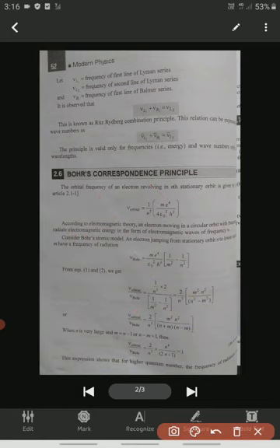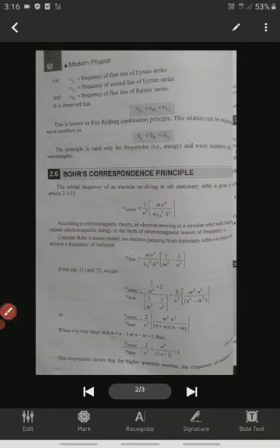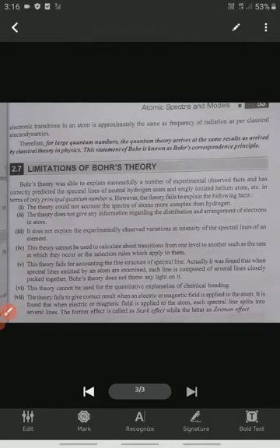What is the meaning of the last formula? For large quantum numbers, the quantum theory arrives at the same results as classical theory in physics. So here the electron transition in the atom gives approximately the same frequency of radiation as per classical theory.